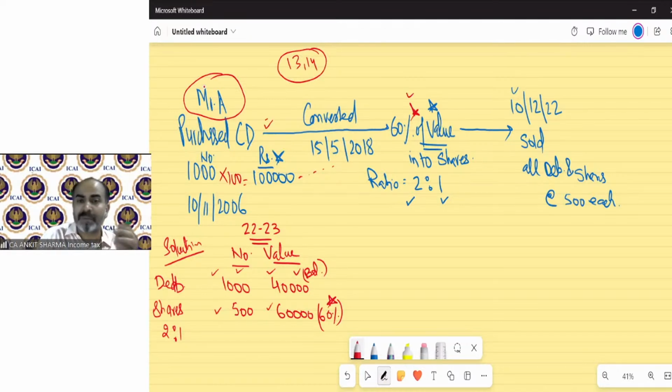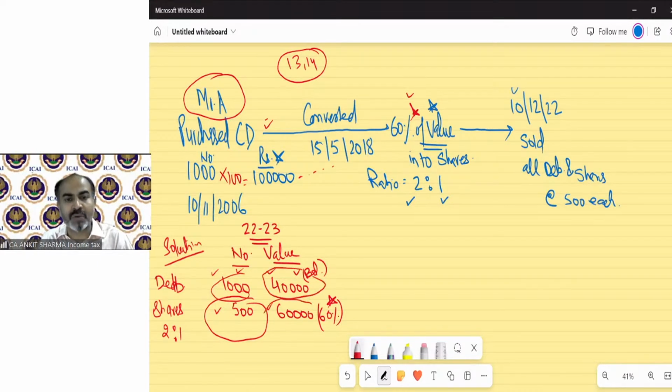So now this is a simple question. There is no applicability of any special kind of treatment. The special thing is just to find out the new number of both assets and the value. That's it. Now that is a simple question of capital gain. There is no requirement of any special treatment.